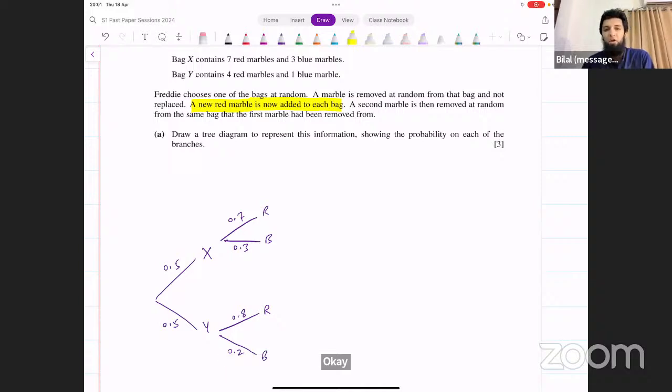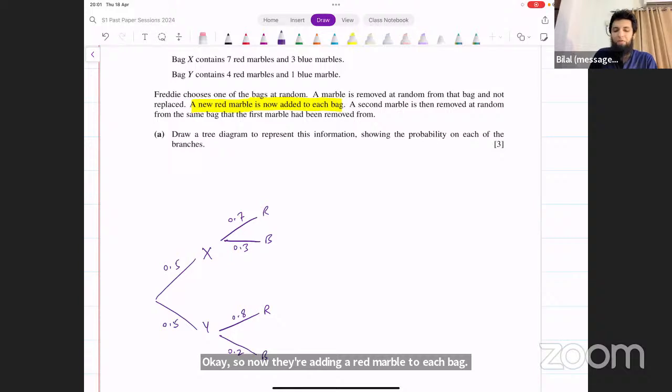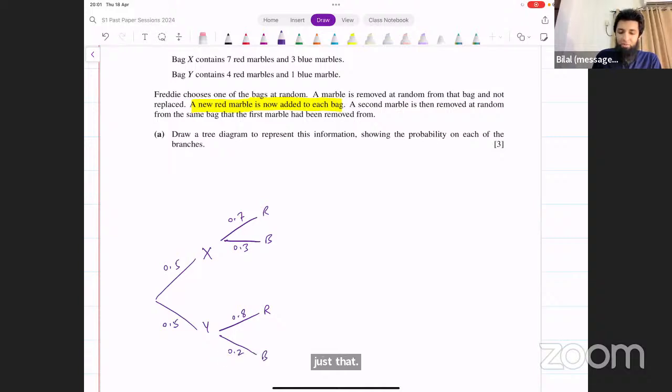There's no probability involved here, so we're not going to have any branch for this. It's just that initially we had 7 red marbles and 3 blue marbles, and 4 red marbles and 1 blue marble in each of those two bags. Now, after this first step, one new red is added.